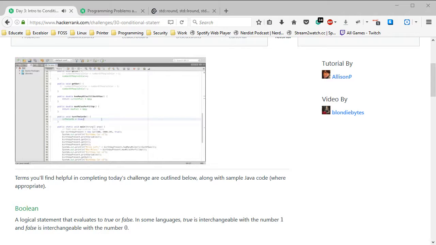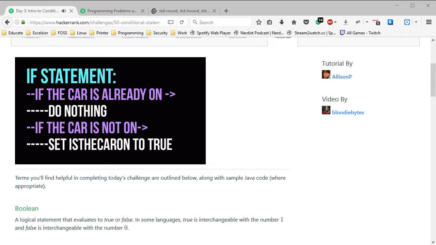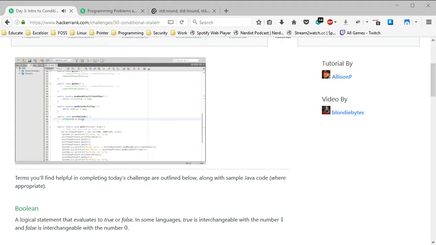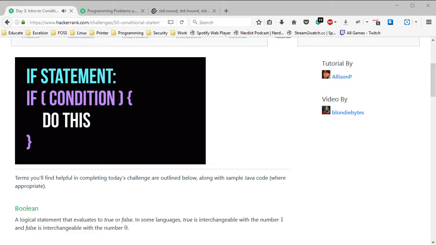But what if the car was already on? Well, then we're setting it to be true again, and it's kind of repetitive. Well, we can use something called an if statement, and that will say, like, if the car is already on, then we don't want to turn it on again. If the car isn't on, then we want to say, is the car on? We want to set that to true. And so we can use, like I said, an if statement. And an if statement, the syntax is kind of like if, and then open parenthesis, then you put a condition there, and you say, like, is the car on? What's your condition?